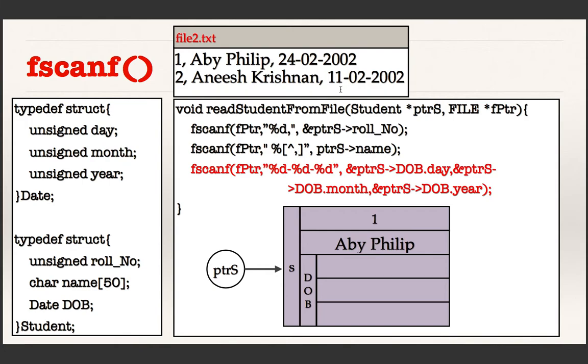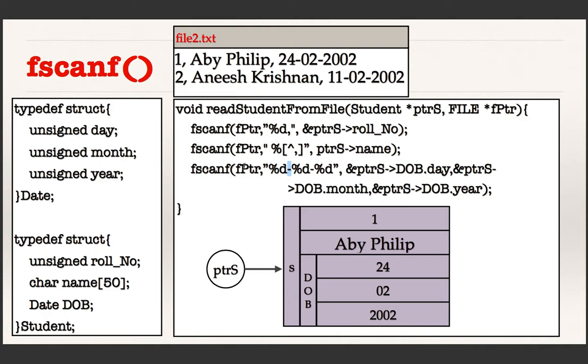And now what I do is I first read the first number and store it in this field, and then I read off this hyphen and ignore it because of this character. Similarly, I read the next number and I store it in this structure like this. Okay, it's not at all difficult. It's just a scanf statement. It is fscanf because I am reading it from a file rather than reading it from the keyboard.